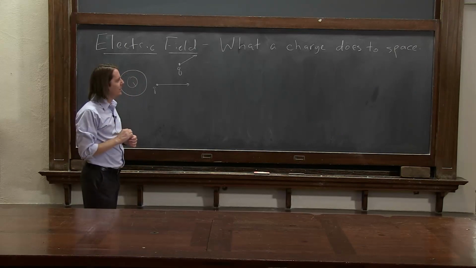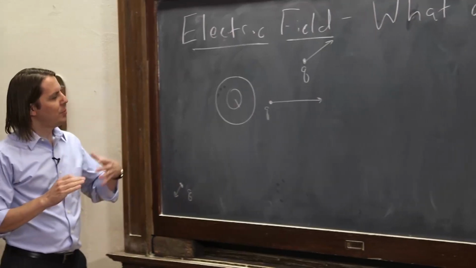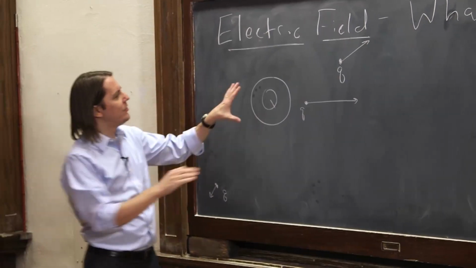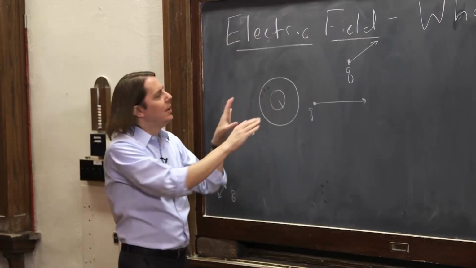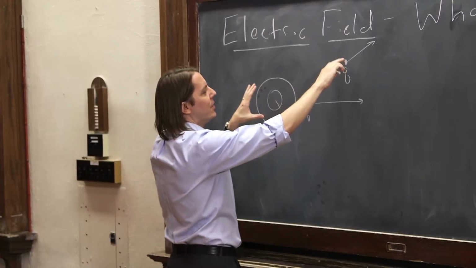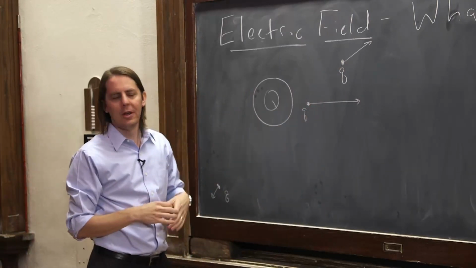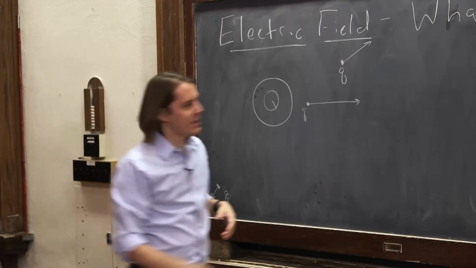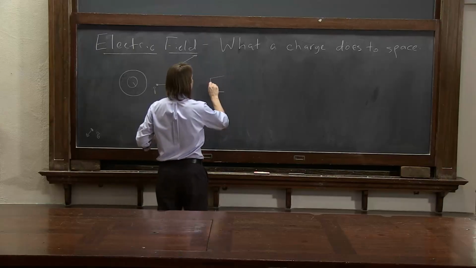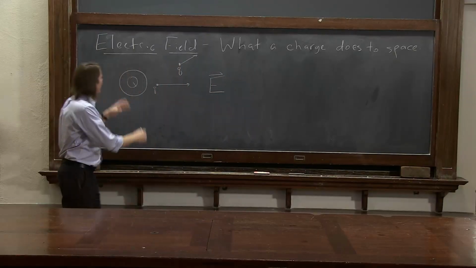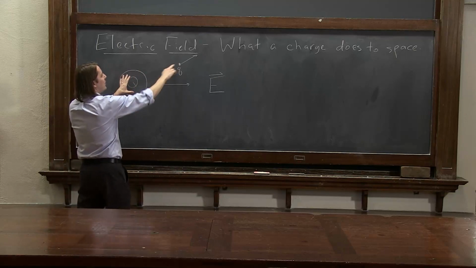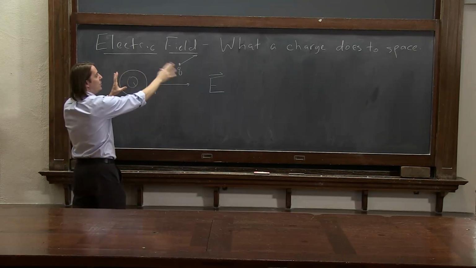Let's think about it mathematically now. One reason we want to define it mathematically is because physicists are actually lazy. We don't want to have to calculate the force every time we have a different value of little q here. We want a general number that always tells us the force. So that's why we calculate E, the electric field. Okay? The electric field created by big Q doesn't actually care what size little q is there. It's just doing something to space.